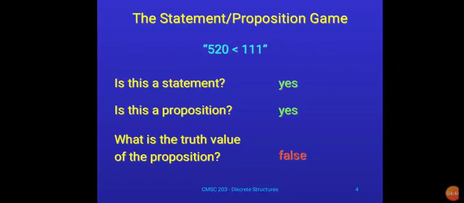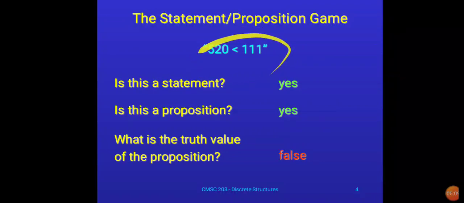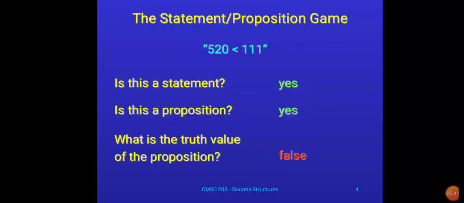See, this will never happen. 520 is less than 111 is true as well as false at the same time? This will never happen. This will be either true or false, and here this is false. So that's why this statement is called a proposition in discrete structure.